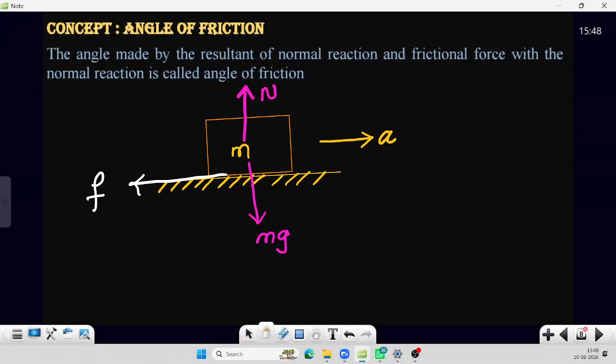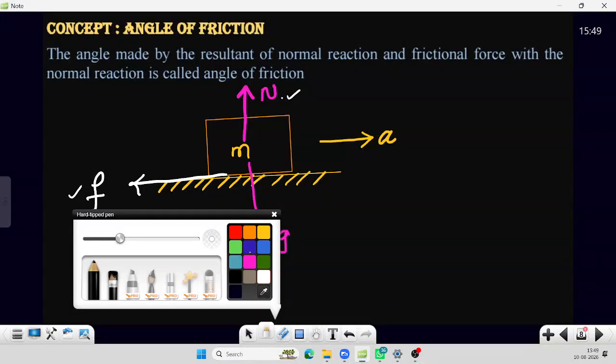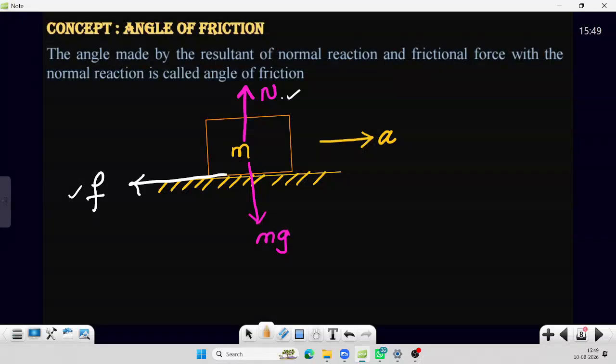Now here we have two forces: one is the normal reaction, the other is the frictional force. The resultant of these two lies somewhere here. We are calling this resultant force, let us say, Fc.